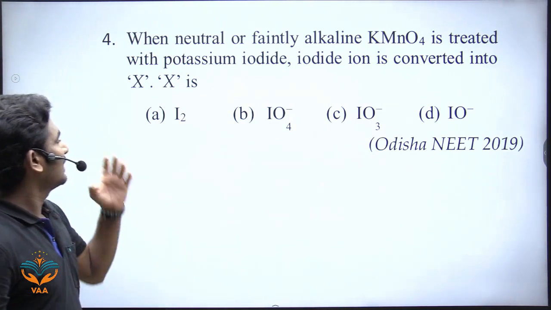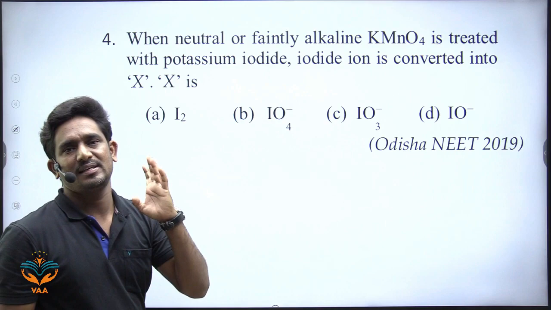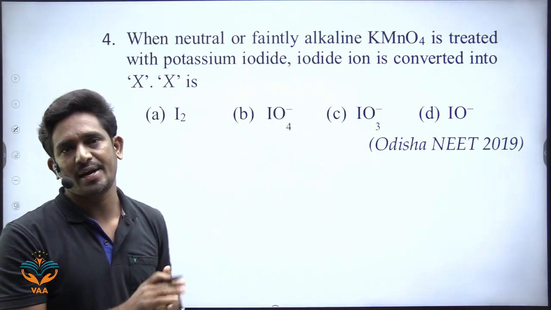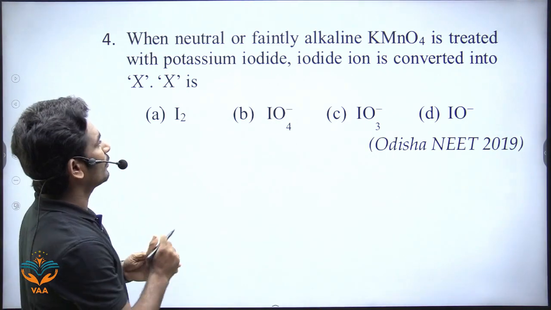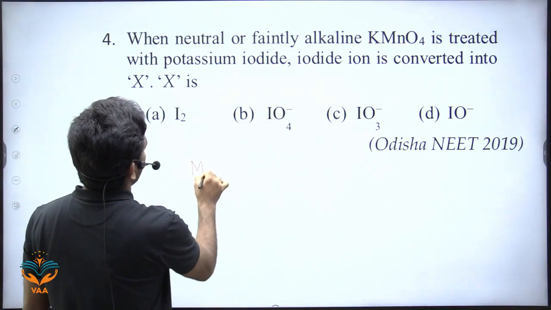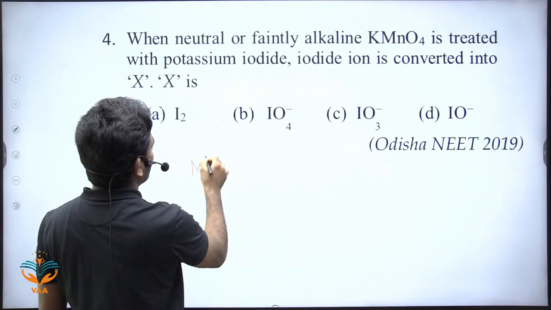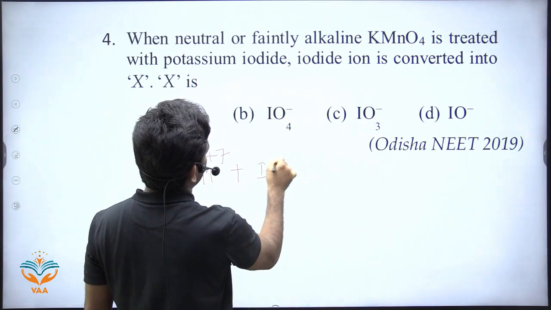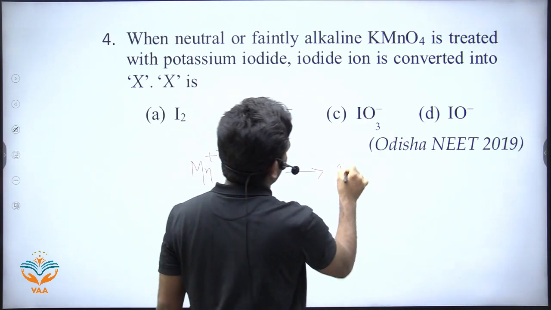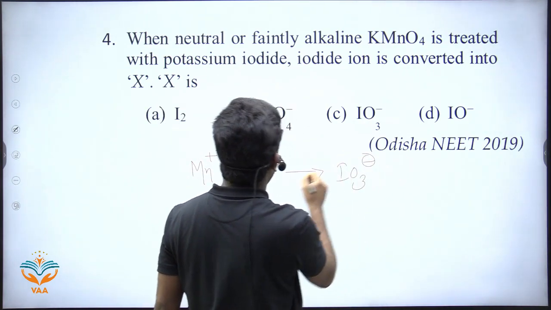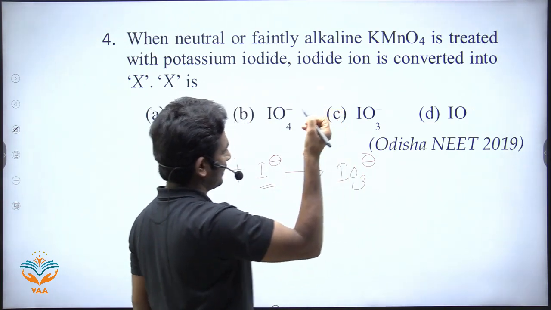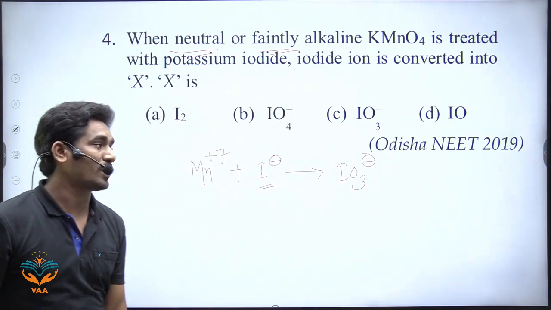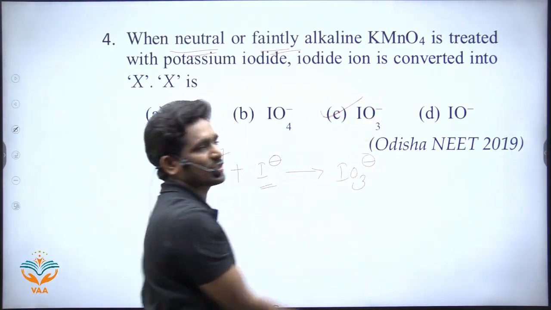Next one: when neutral or faintly alkaline KMnO4 is treated with potassium iodide, iodide ion is converted into X, where X is iodate. It is a direct question from NCERT. Look here, KMnO4, Mn plus 7. When it reacts with I minus, it will give IO3 minus, iodate. It converts iodide into iodate in the presence of neutral or faintly alkaline solution. So the answer is C. Direct question from NCERT.